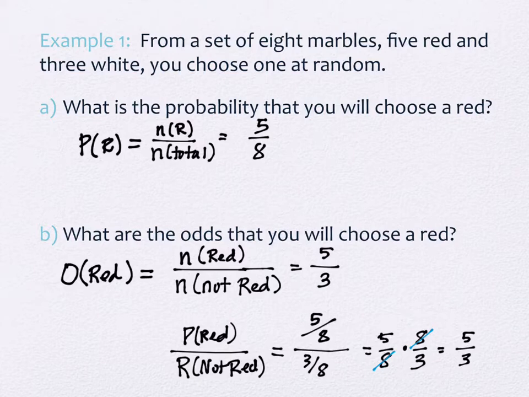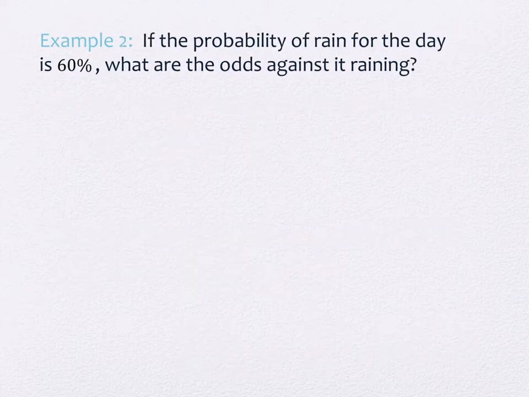All right, let me show you an example where we would use probabilities. This one tells us the probability of something happening. The probability for the day for rain is 60%. What are the odds against it raining? It asks for odds, but also the odds against. Anytime you have the odds against, you want the odds that something doesn't happen.